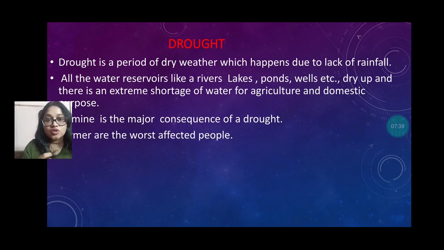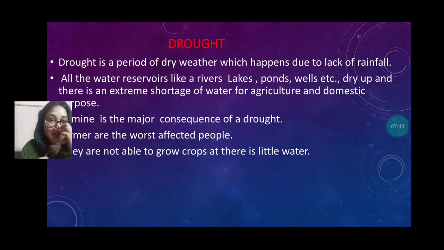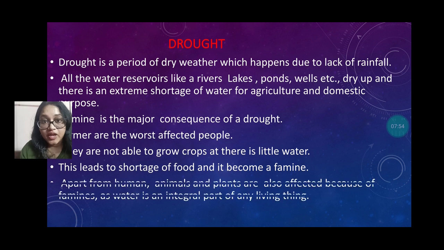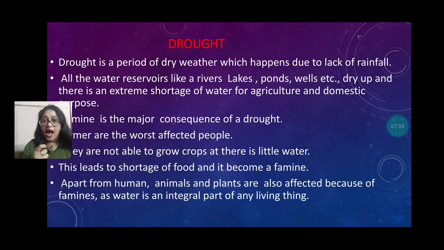How does this occur? Farmers are the worst affected by drought, and they are not able to grow crops with so little water. This leads to a shortage of food and becomes a famine. Apart from humans, animals and plants are all affected because of the famine, and water is an integral part of living things.